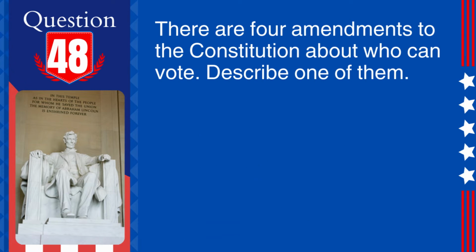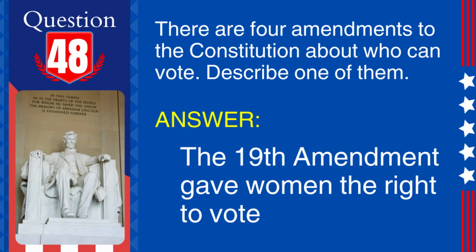48. Question. There are 4 amendments to the Constitution about who can vote. Describe one of them. Answer. The 19th Amendment gave women the right to vote. Explanation. Ratified in 1920, the 19th Amendment to the Constitution prohibits any United States citizen from being denied the right to vote on the basis of sex.